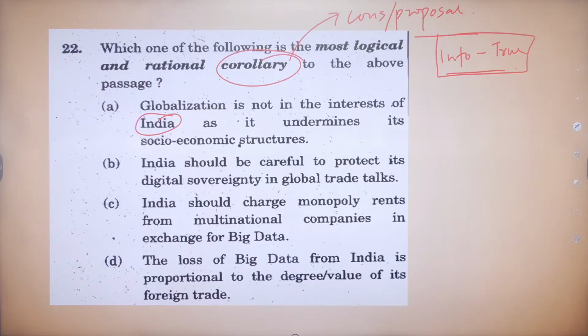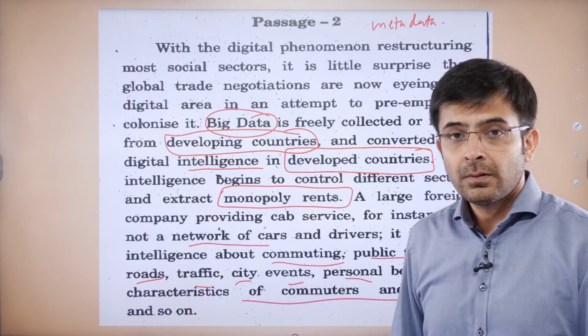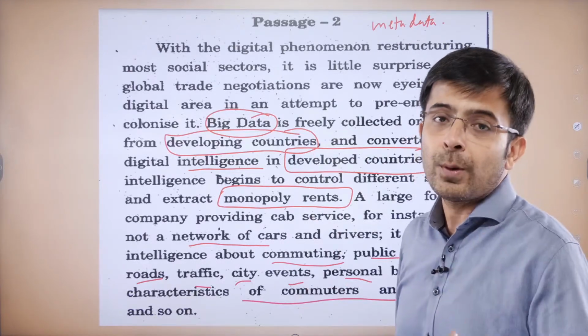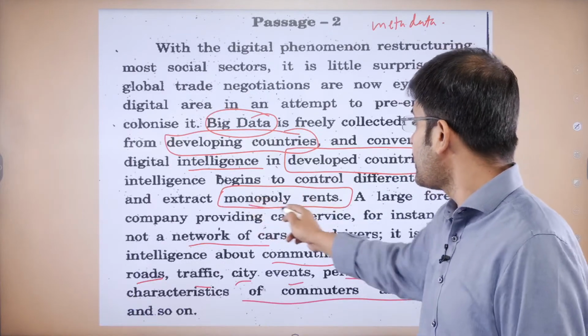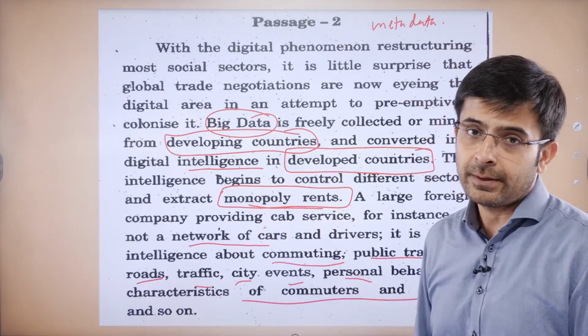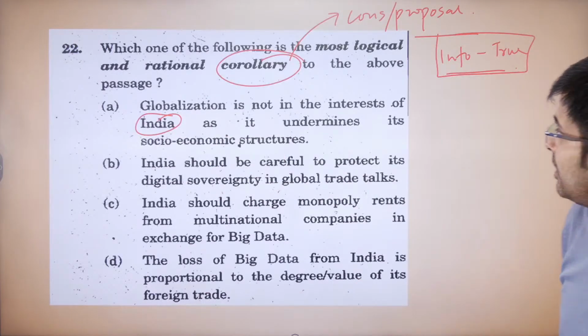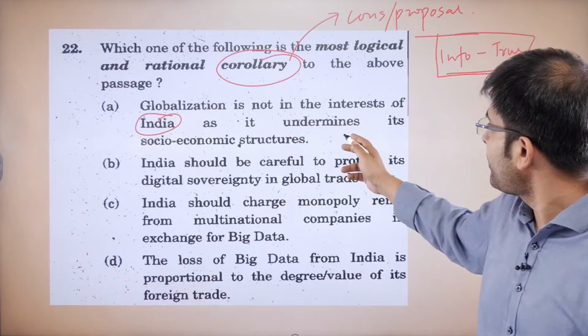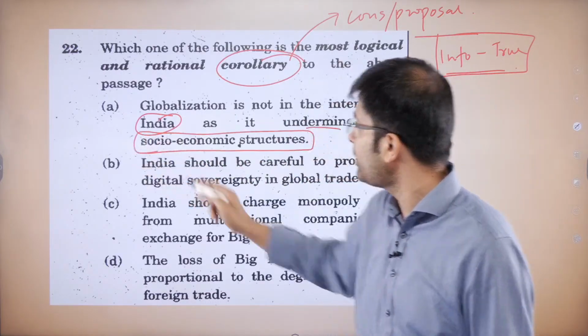Good, have a look. What should we do here? What is it talking about? That you have all this information that's going in foreign hands, and then they begin to control it, colonize that particular area. So what should be my answer here? It's quite simple, no? Globalization is not in the interests of India as it undermines the socio-economic structures. Well, we do not know about socio-economic structures. Wrong.